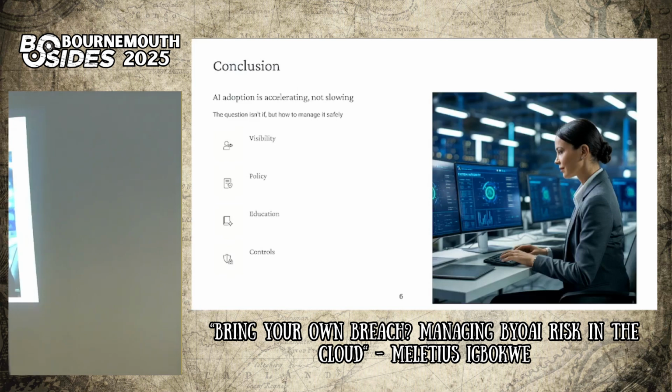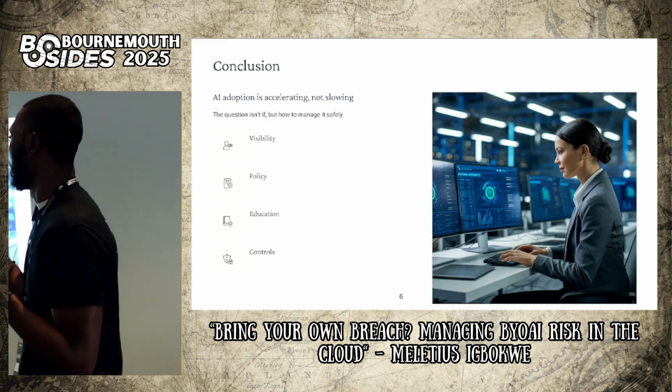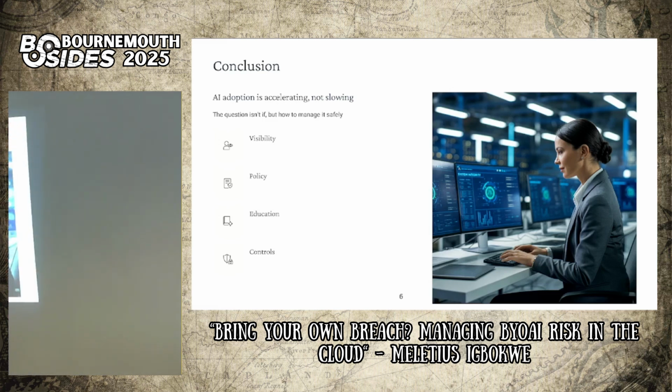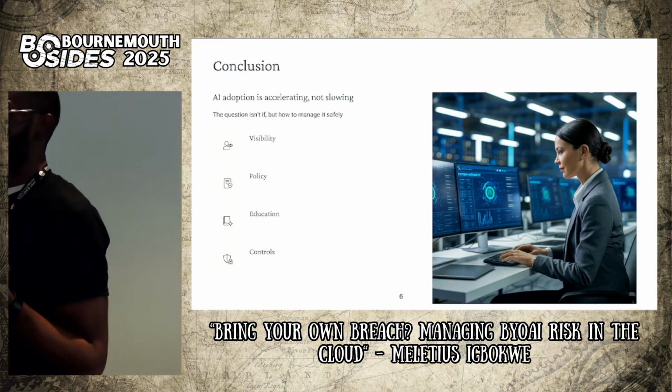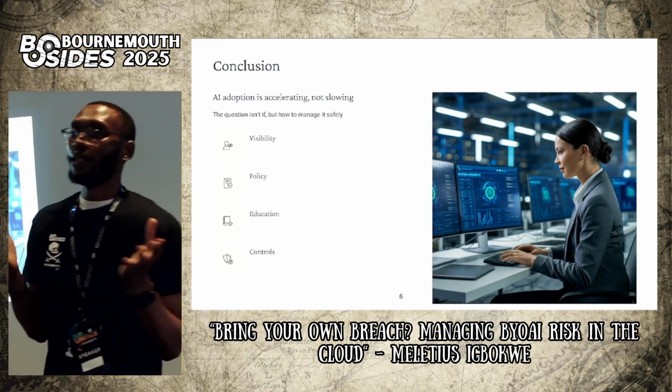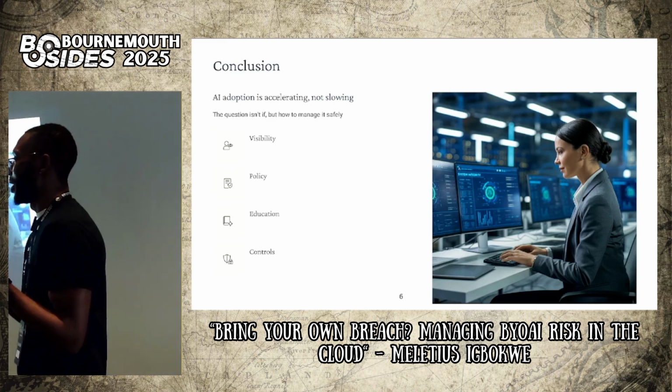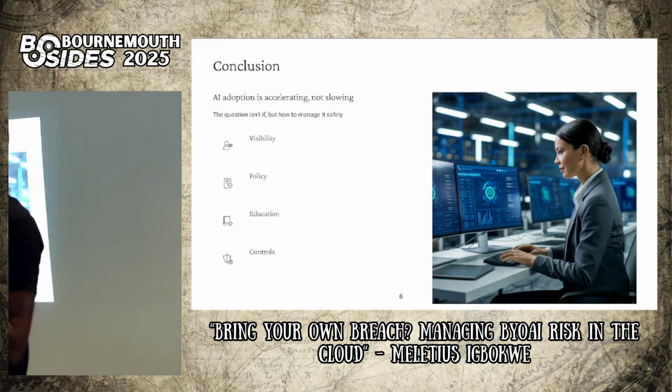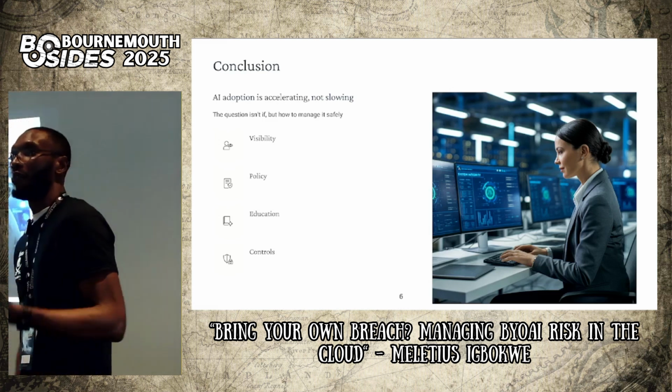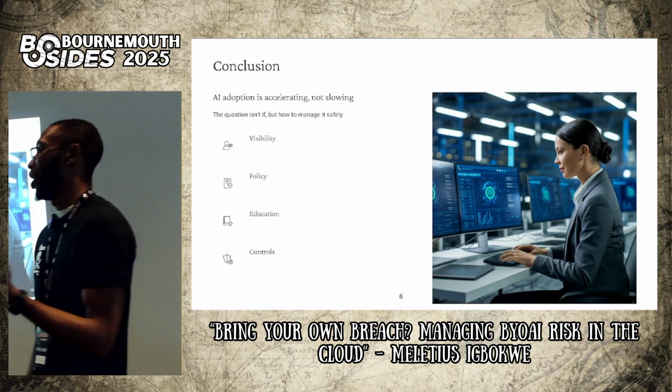So lastly, I'm going to conclude that with all of these solutions in place, we need visibility into the tools we bring into our environment, good policies, and user education, not just telling them by word of mouth, but actually having a demo where you use sandboxes to show them how they can effectively use AI in the environment.